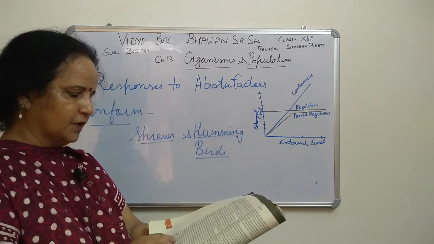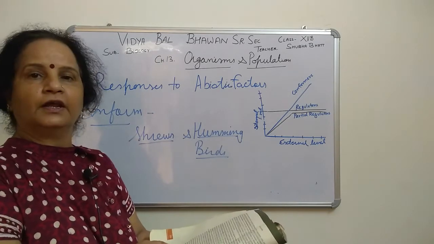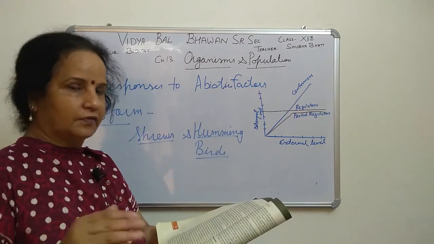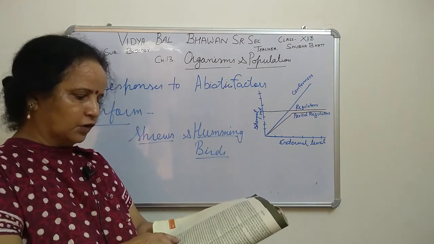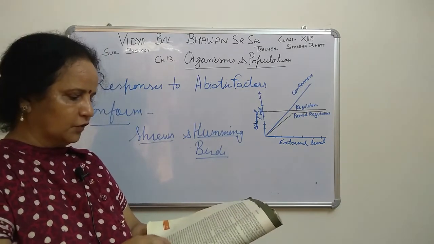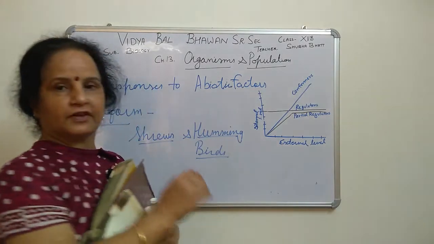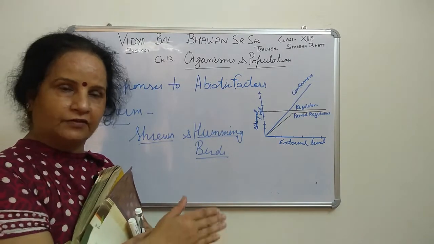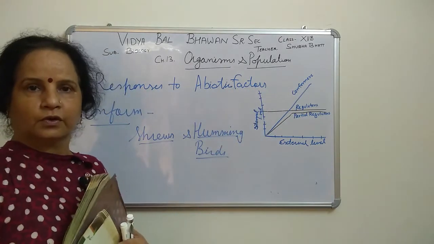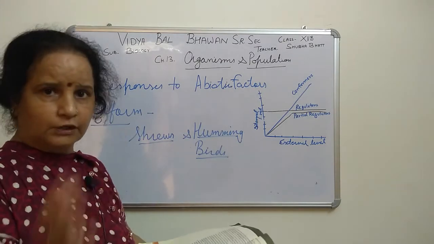It is written, since small organisms and animals have a larger surface area relative to their volume, because through the entire surface area they have to release energy, right? So they tend to lose body heat very fast when it is cold outside. When it is cold outside, means the external temperature is decreasing, then they also have to decrease. So by losing energy out, they are maintaining their internal temperature according to the outer.